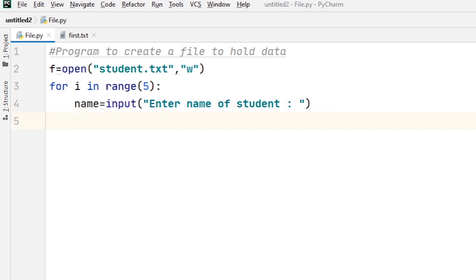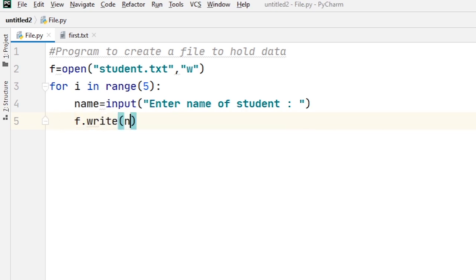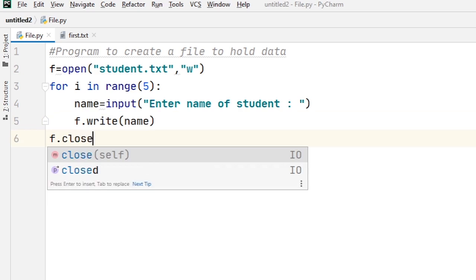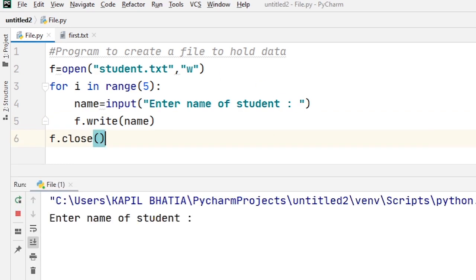Enter name of a student, and the value is stored in name, and finally I write the value of name in a text file. So for that I write f.write and the value of name, and finally f.close. Now when I run this program, you can see: enter first student name, let's say Amit.